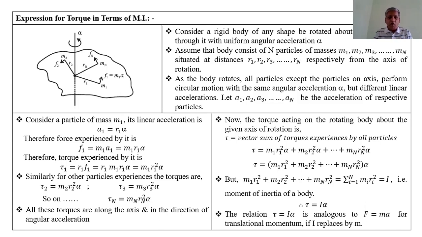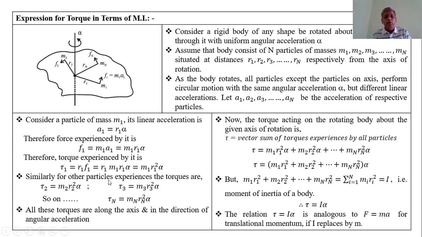Therefore, all these torques are along the same direction, since all the particles revolve in the same sense. Therefore, all these torques are along the axis and in the direction of angular acceleration.